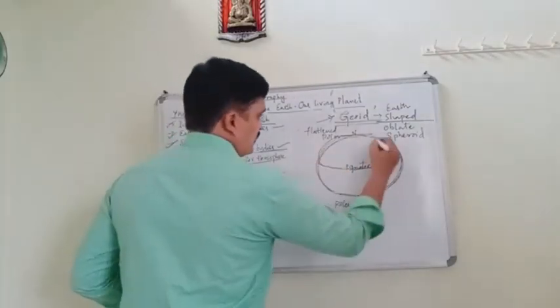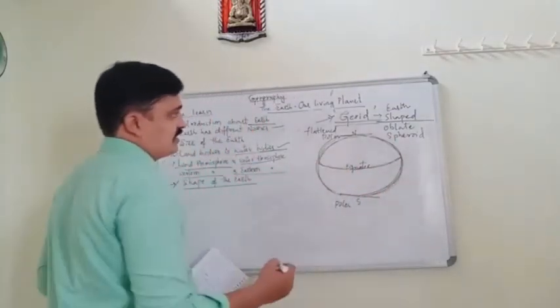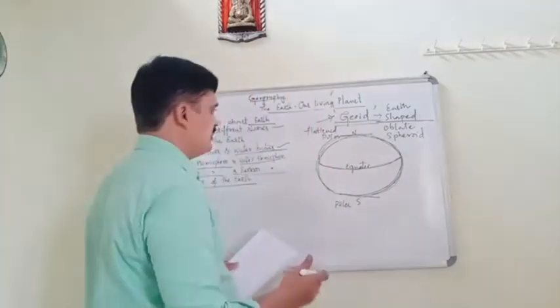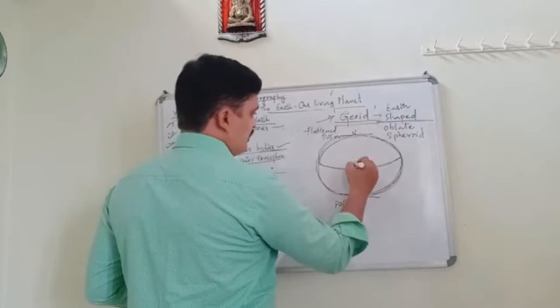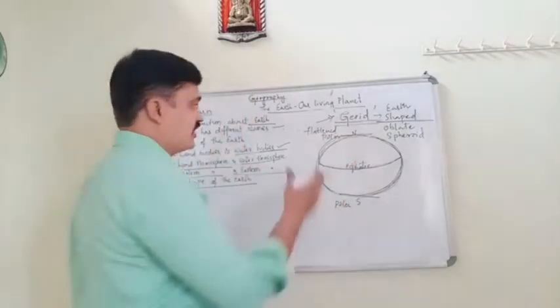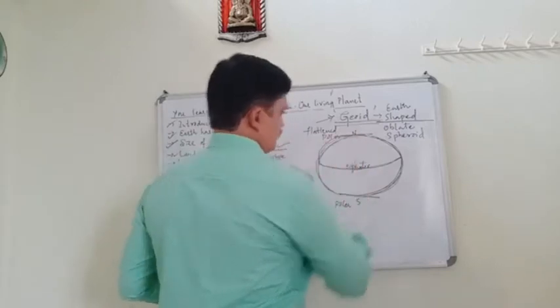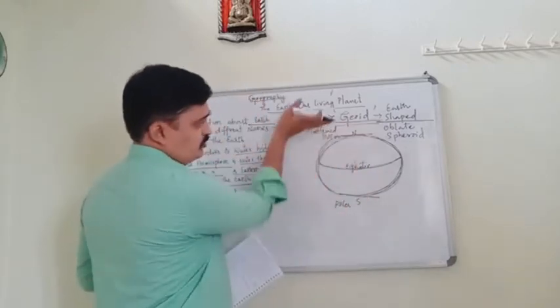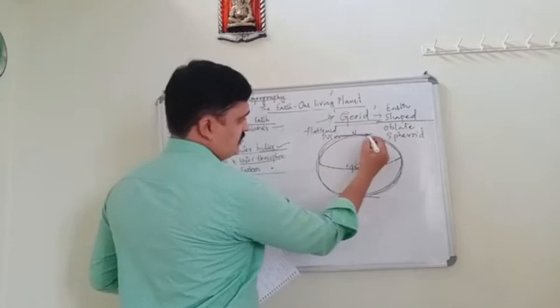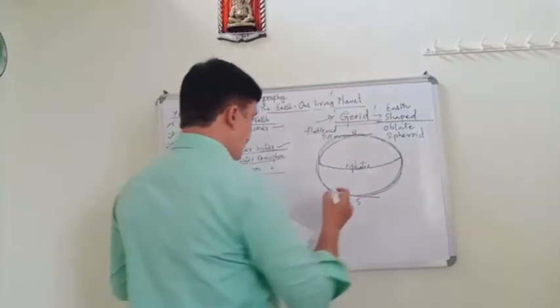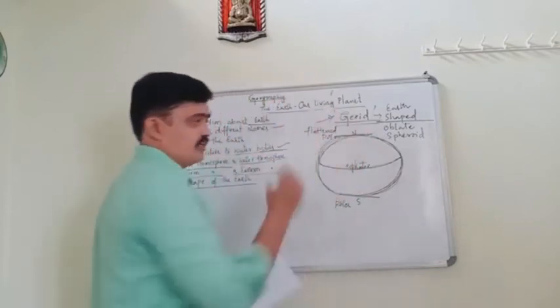evidence to tell it has a geode shape is that it is proved when we compare to the equator. See, the polar diameter and the polar circumference are lesser than the equatorial diameter and the equatorial circumference. Did you understand? What is the one more evidence that the Earth has the geode shape?